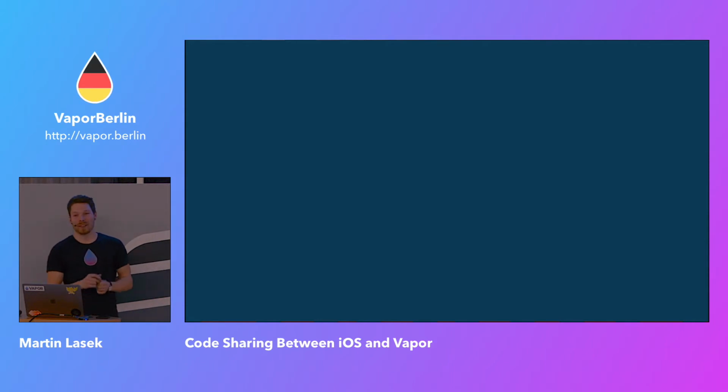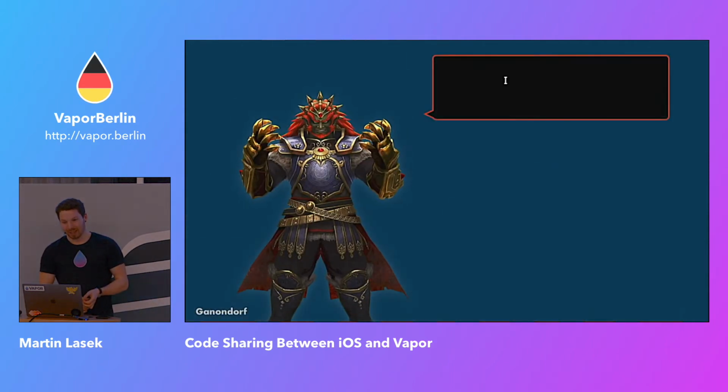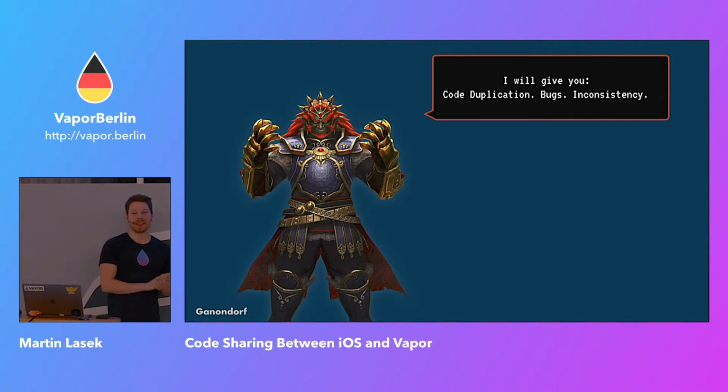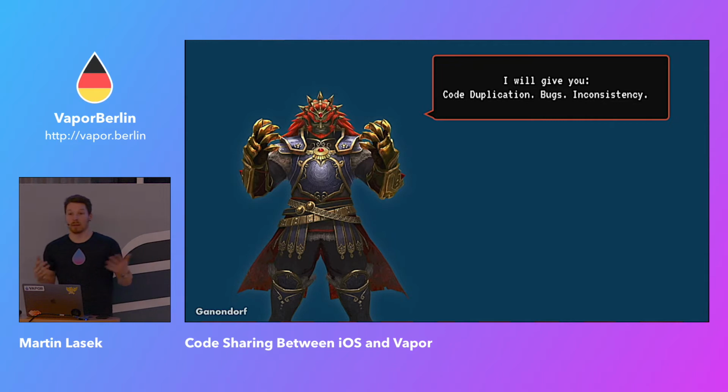All right, let's simplify that. There are, of course, more than that, but this talk will focus on code duplication, because if we have code duplication, this is more bug-prone, so we will more likely have bugs, as well as inconsistency. If we have two places where we write basically the same code, even if it's a different person doing that, we have a higher likelihood of inconsistency. So that's our enemy here.